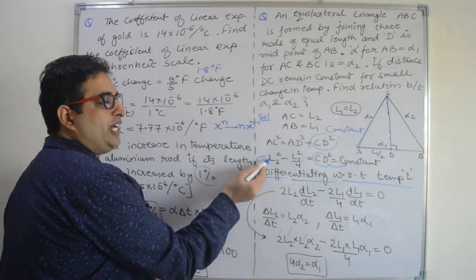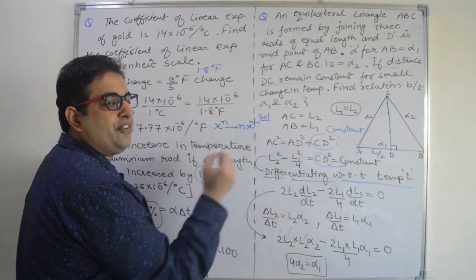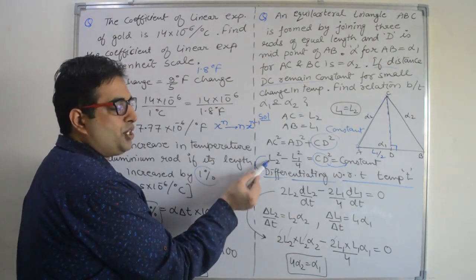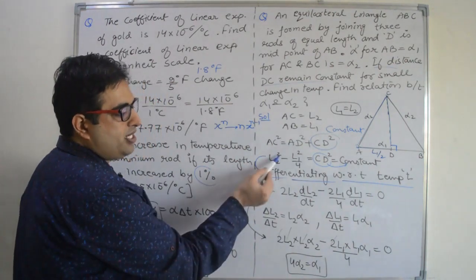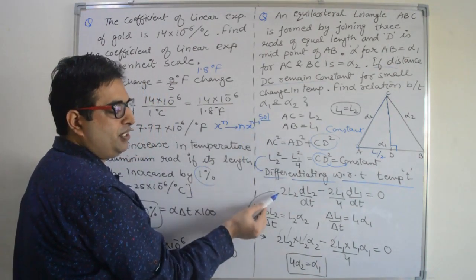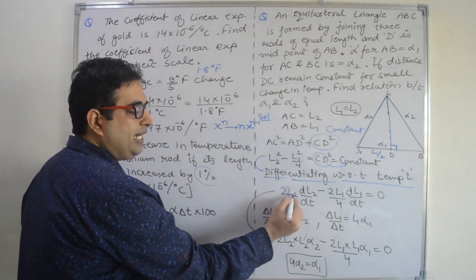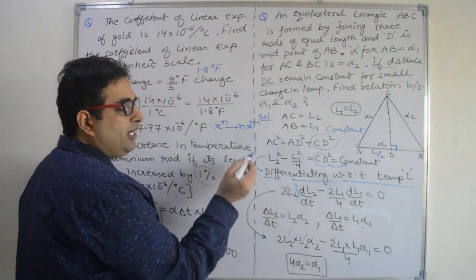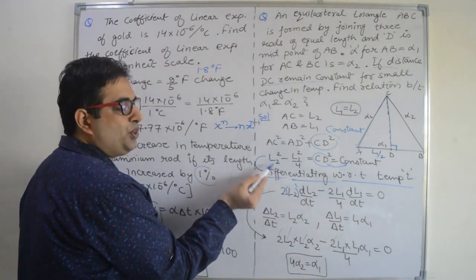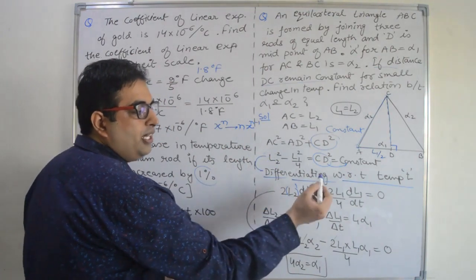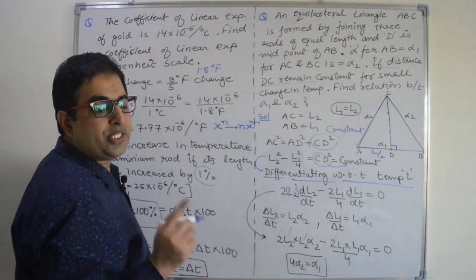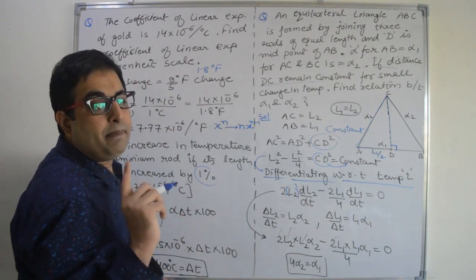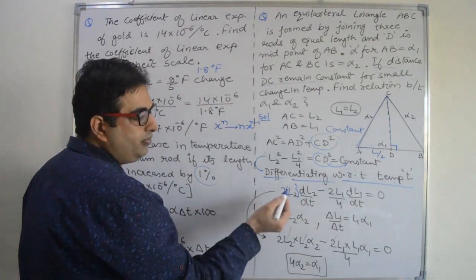So first we have to use the x power n formula here. Differentiation of L2 square with respect to temperature: the power will come in multiplication, so 2 into L2 power 1. Now I will differentiate L2 with respect to T because we are differentiating with respect to temperature. You have to check the chain rule in basic mathematics, right?